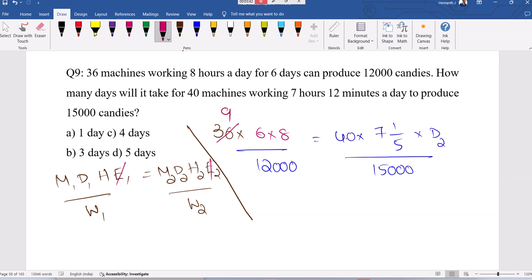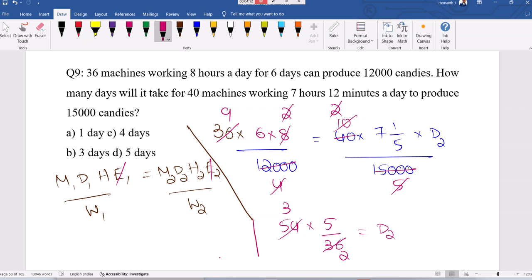Now 4 9 times, 4 10 times. This is 3 4 times, 3 5 times. 5 ones, 5 2 times. 4 ones, 4 2 times. 2 2 get cancelled. The 7 1 by 5 is nothing but 36 by 5. So here 54 into 5 by 36 equal to D2. This is 18 2 times, 18 3 times. 7 1 by 5, which is 36 divided by 5.